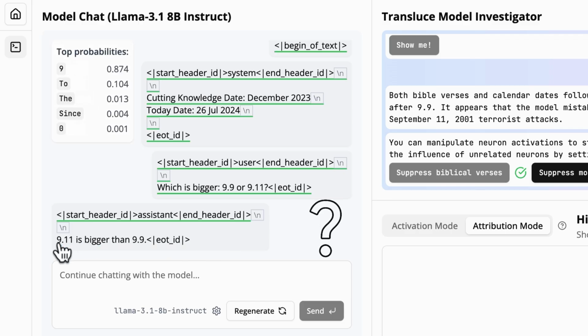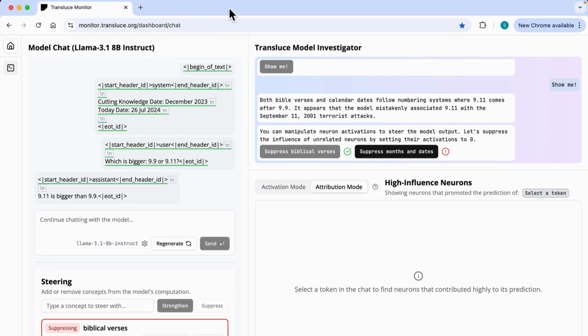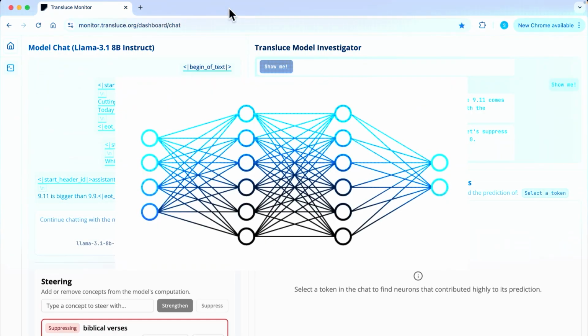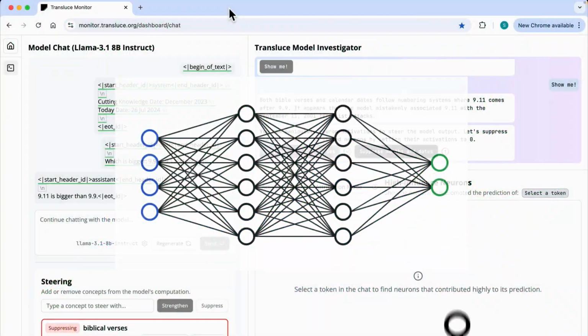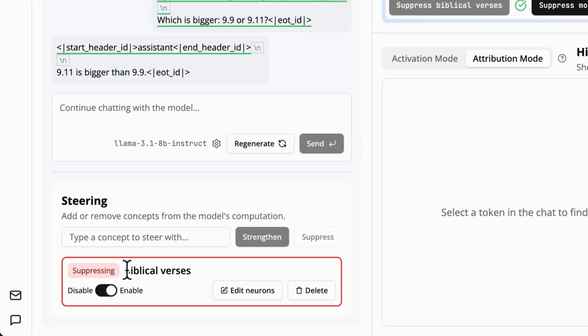I think it's a little bit surprising to me, but I think it does a good job of showing both the importance and the infancy of mechanistic interpretability, because these models are just so complicated. What's going on inside them is so nuanced that even suppressing 500 neurons on a concept that we really think is misleading our model still doesn't solve the hallucination.